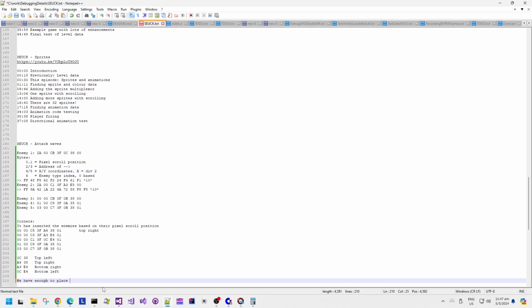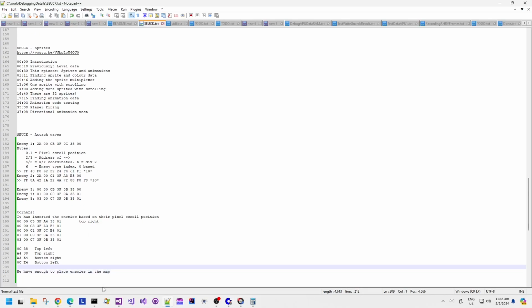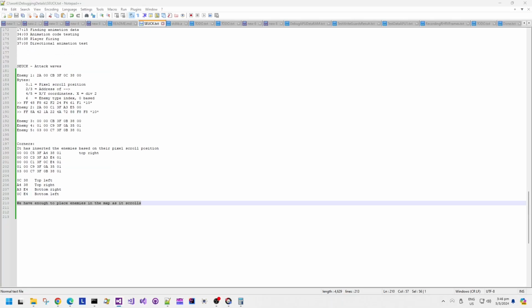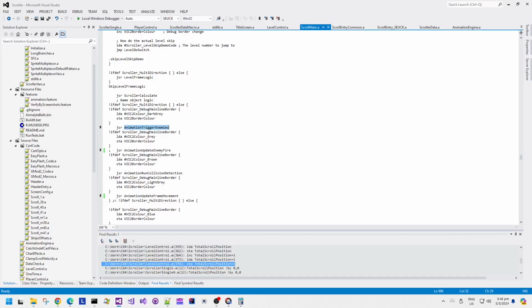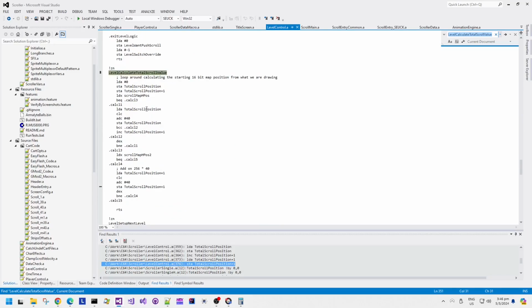Now we have enough data for the placement of enemies in the level map, so we can have code to parse that data. We haven't understood fully the movement data, but the spawning of enemies can certainly be parsed. So the first thing to note is that we need to know the total scroll position in terms of pixels for how far the map has scrolled.